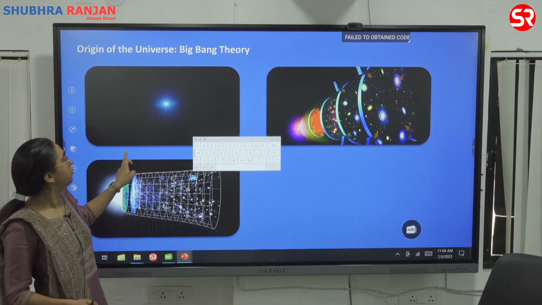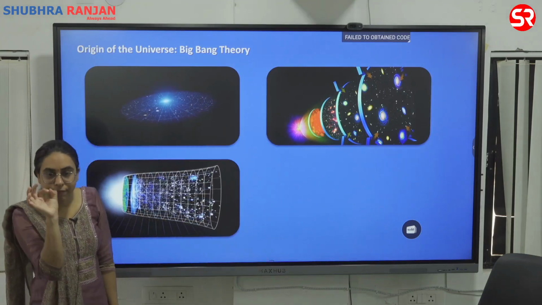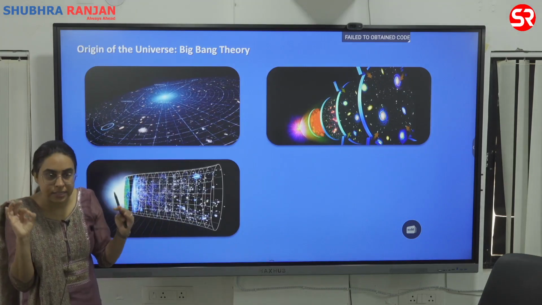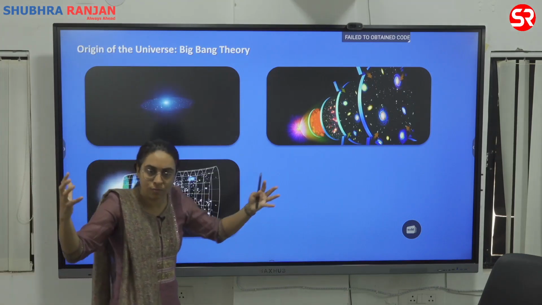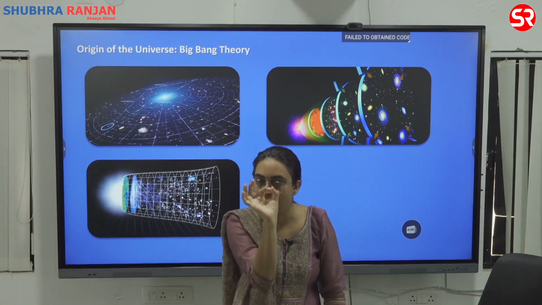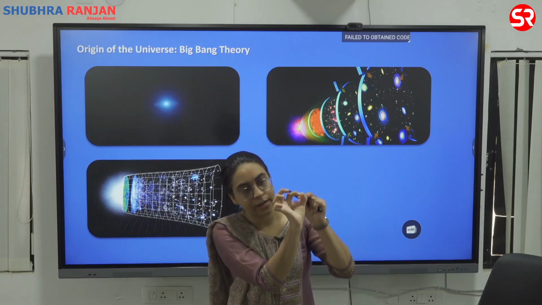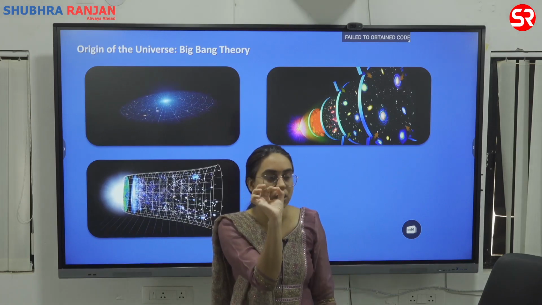This tiny ball had infinite density, had infinite mass under it. There was lot of mass. Everything that you see today was a part of a single tiny ball. A very tiny ball had infinite density, very, very dense, had infinite mass under it, and had very small volume.